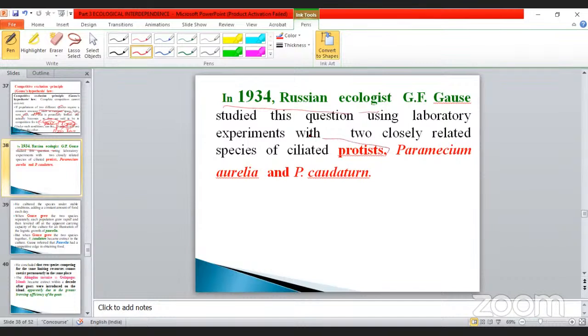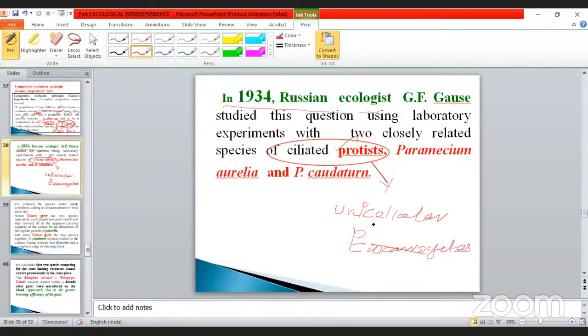So, ciliated protista. What is the meaning of protista? You know very well. Protista is nothing but unicellular. Unicellular prokaryote or eukaryote? Protista is nothing but unicellular eukaryote. Okay, my dear, unicellular eukaryote.